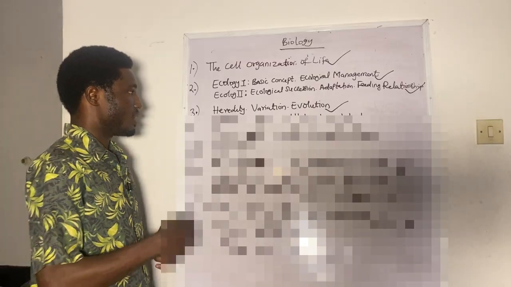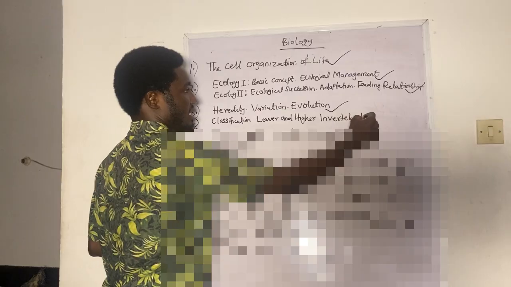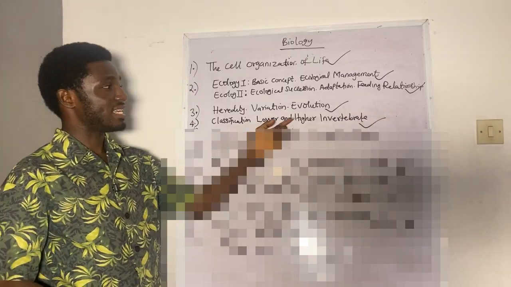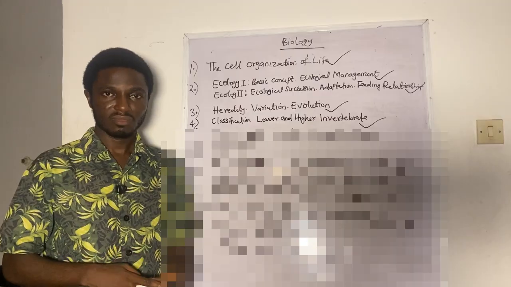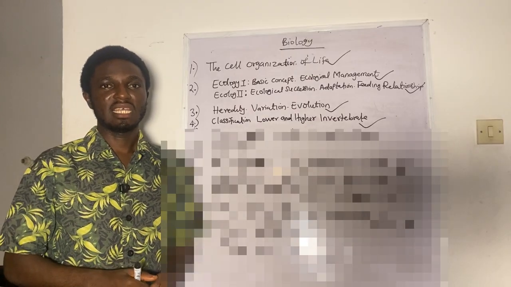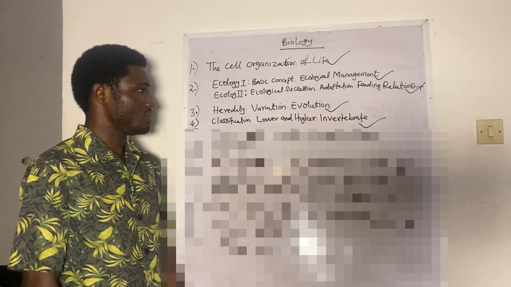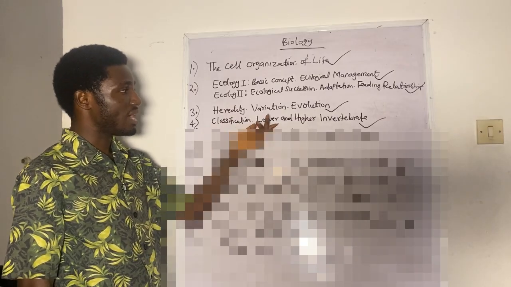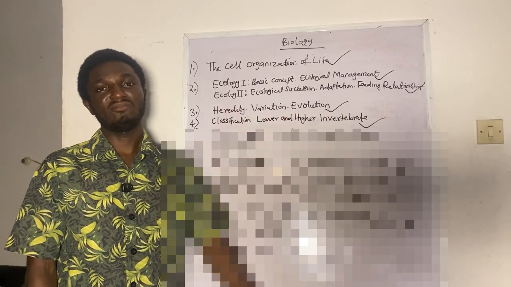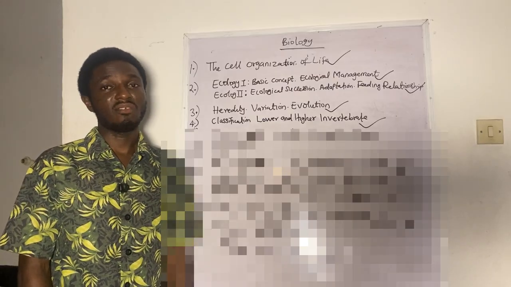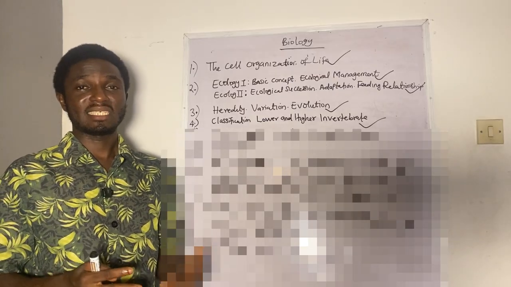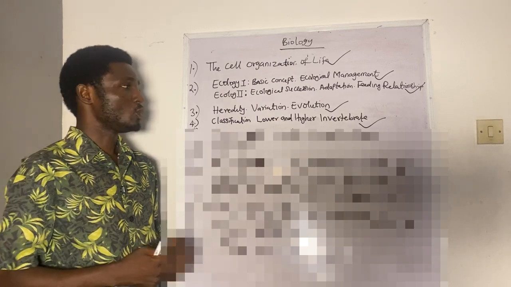We'll look at the next one, classification. We'll look at lower and higher invertebrates. That's also another aspect that Jamb brings out every single year. Classification, under which we look at the lower and the higher invertebrates. It comes out every year, and you're also going to see it in your exams for this year, Jamb 2026.